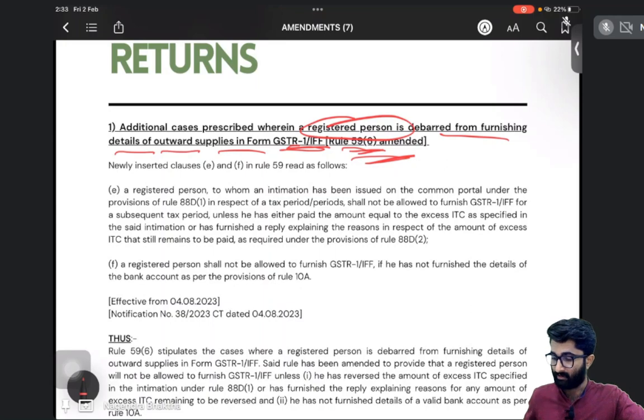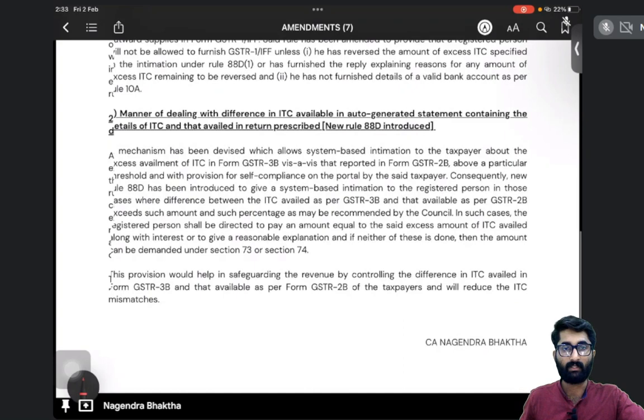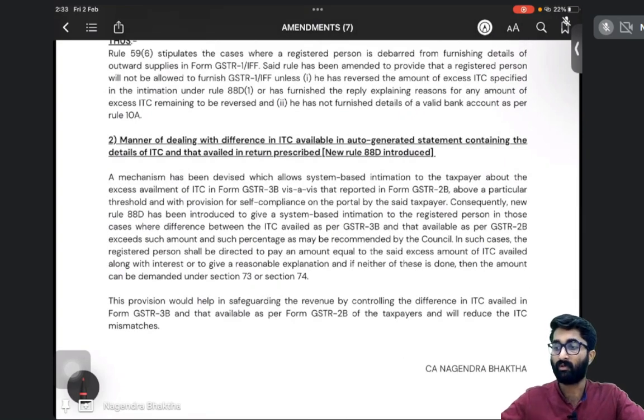After that, first we will finish this second amendment, which is 88D. What is that rule 88D? First we will finish this and later we will go to the previous one.